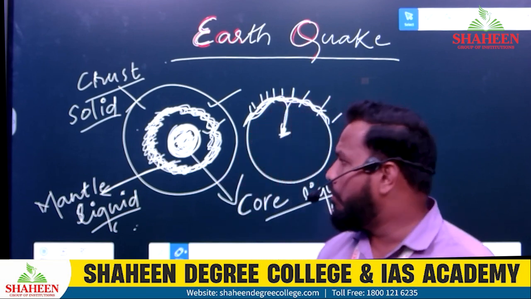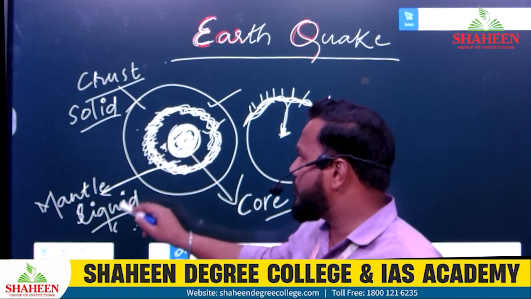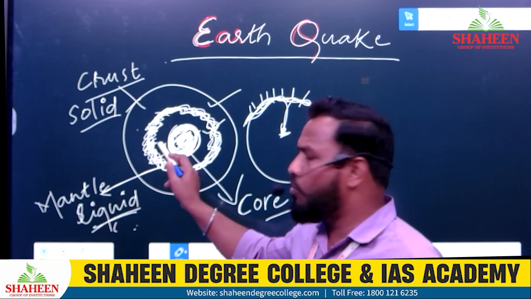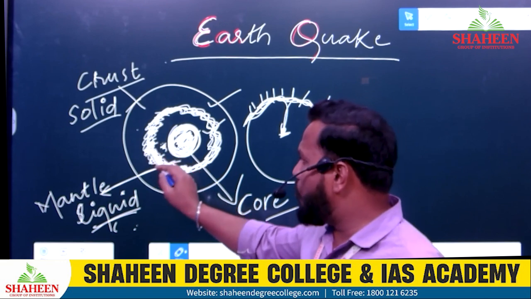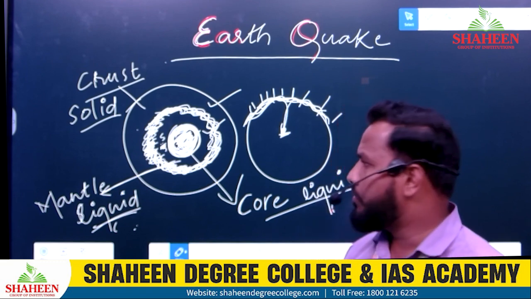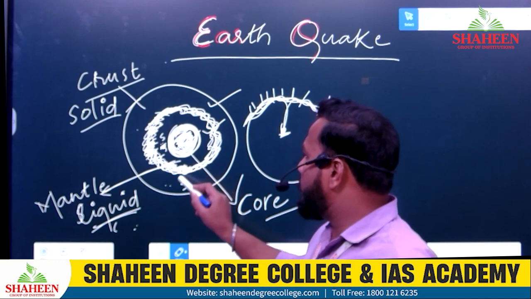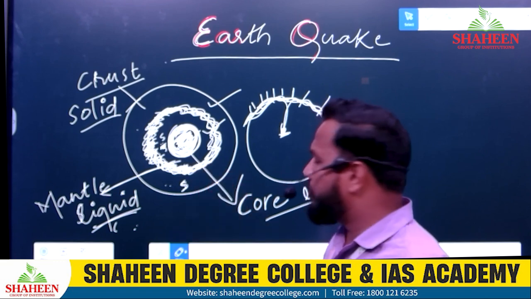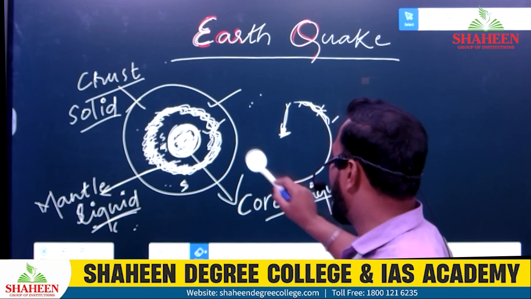Crust is solid. The inner mantle is solid. I am just considering only the outer layer of the mantle as liquid. If you go deep inside, this is the outer mantle and this is the inner mantle. This is solid, this is liquid. So this is solid again. So solid, liquid, this is enough. Don't go deep inside. This is solid, this is liquid. You just remember this, and I'll explain it very clearly.